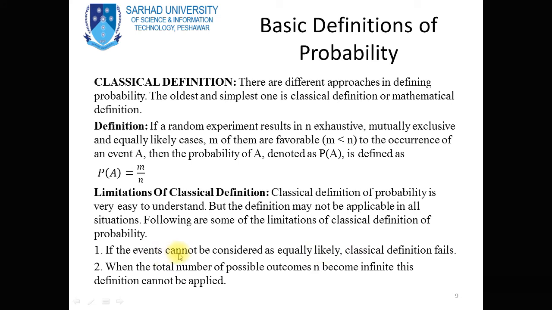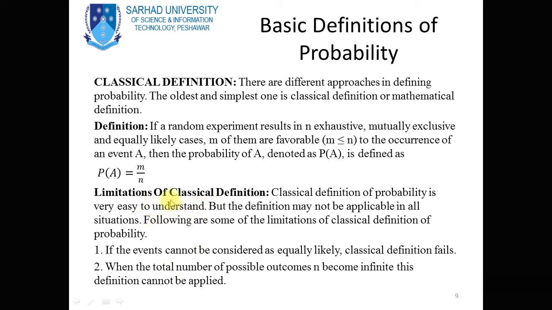And when the total number of possible outcomes n becomes infinite, this definition cannot be applied. So these are the limitations of the classical definition.